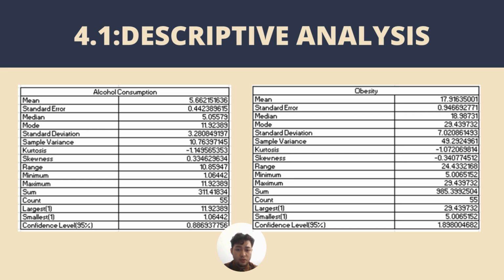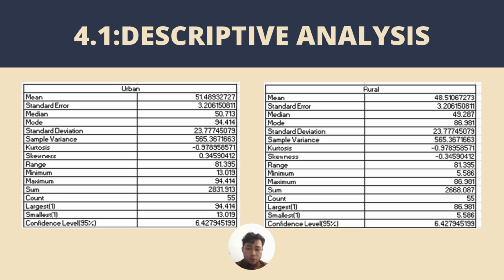At a 95% confidence level, we are confident that the true mean obesity level falls within a range of plus minus 1.898 from the sample mean. In summary, the alcohol consumption data shows significant variability with a positive skew, while the obesity data shows a slightly negative skew and a flatter distribution than normal.